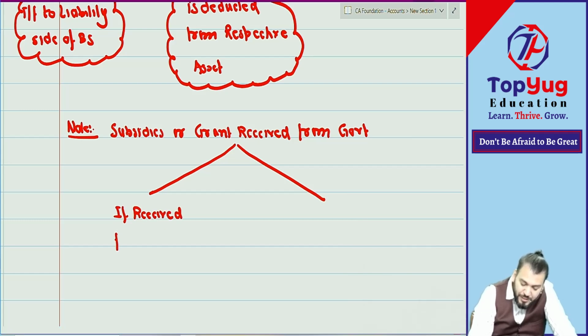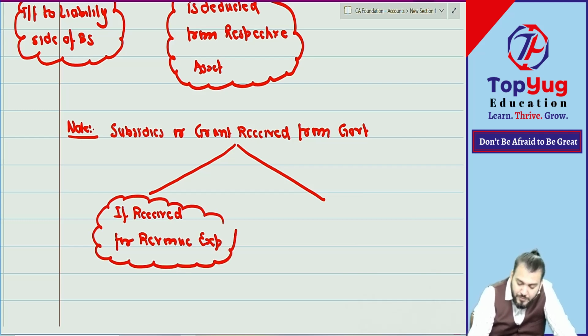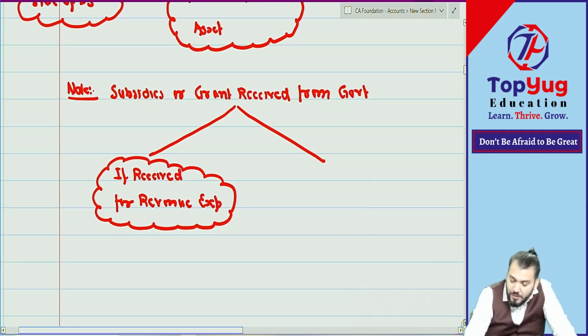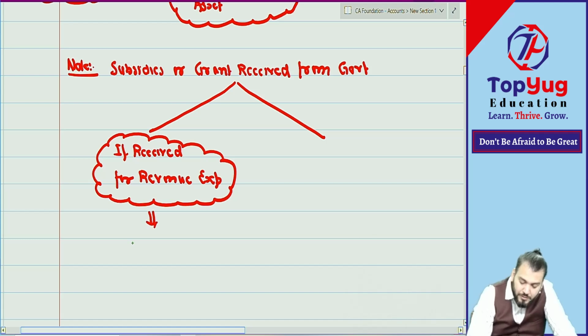For revenue expenditure, the simple rule is what? If received for revenue expenditure, then this will be what? Revenue received. Are you getting what I am saying? Then it will be revenue received.